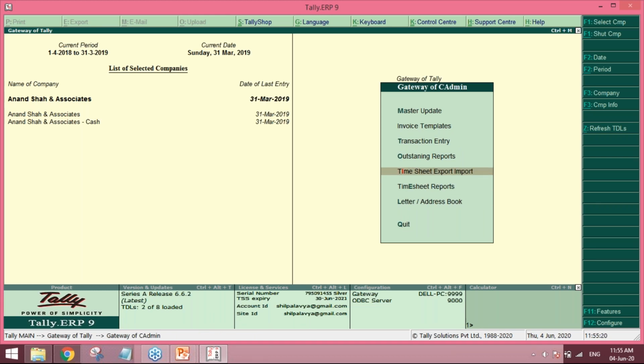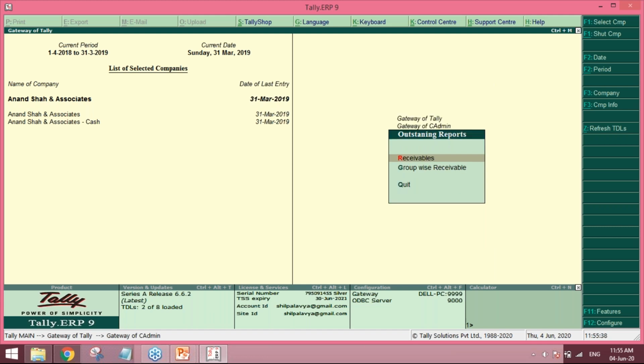Suppose you don't want to enter all the transactions manually, you can simply type all those entries in the Excel sheet, and you can import it by the day end or weekend, whatever is feasible. And also we have the outstanding reports.